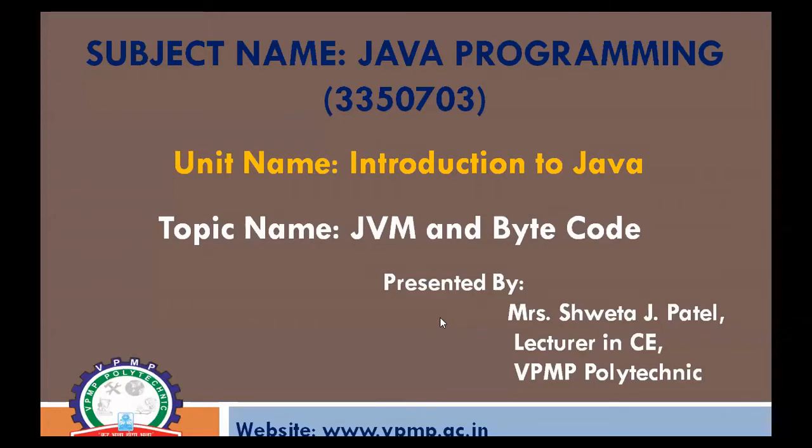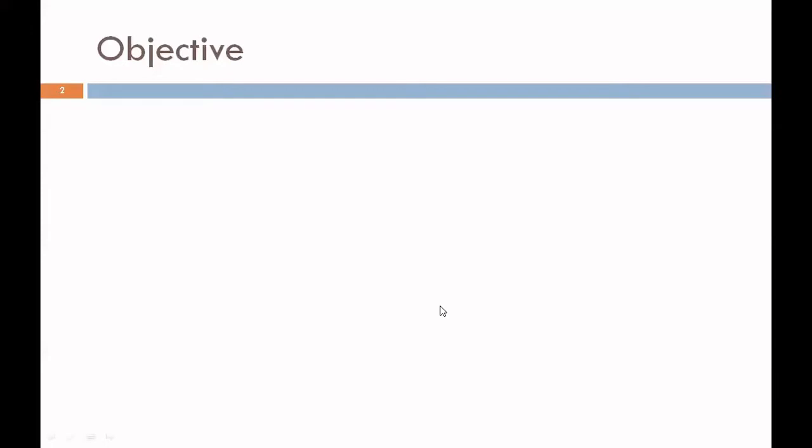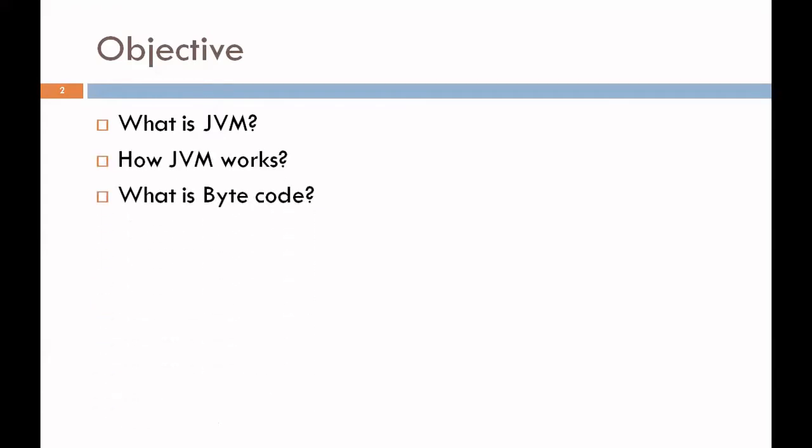Today my topic is JVM and bytecode. This is again a topic of the first chapter in a Java syllabus. The chapter name is Introduction to Java. The main objective of this session is what is JVM, how JVM works, what is bytecode.